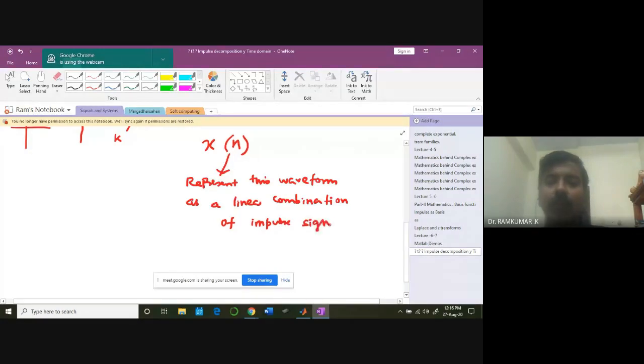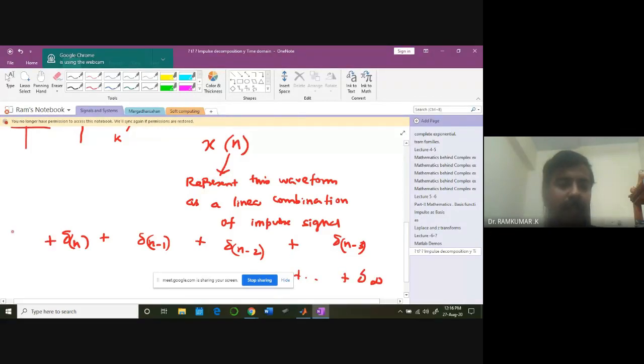So you take those signals, delta n minus 1, delta n minus 2, delta n minus 3, and it goes on and on, ending at delta infinity. In the same manner, at the other end, delta n plus 1, and it goes on until minus infinity.